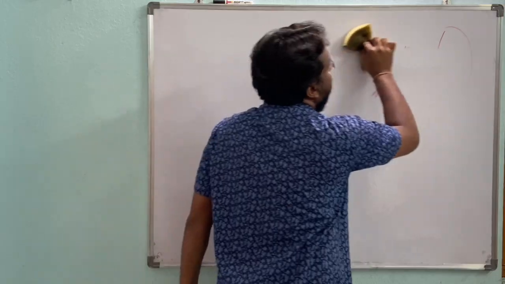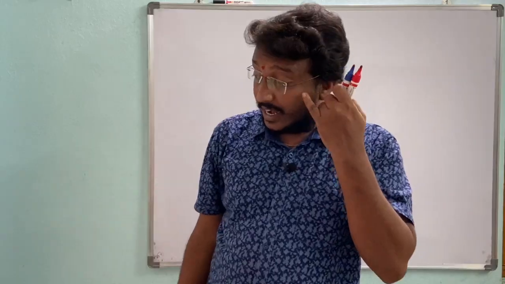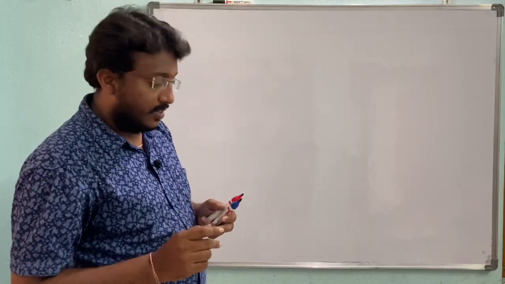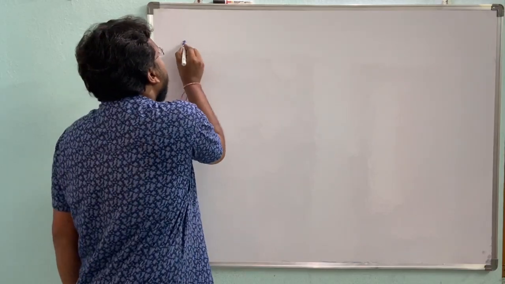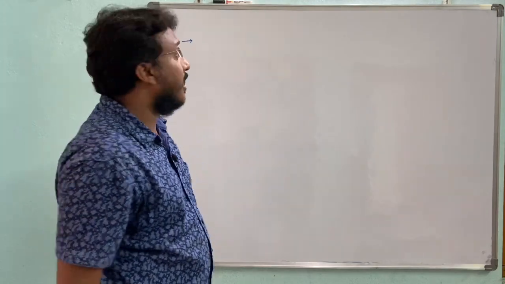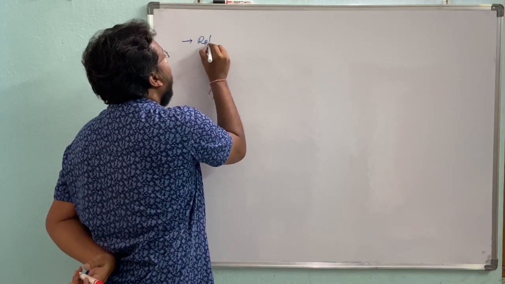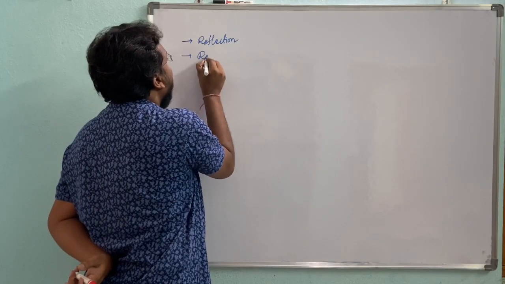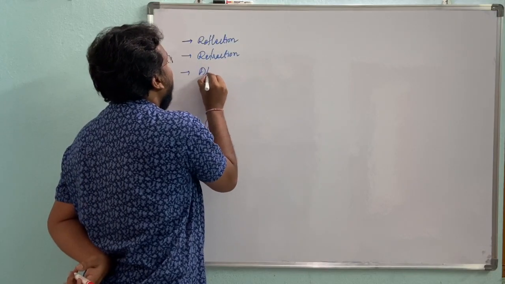And here, when light energy, when a ray of light falls on any surface, three situations may take place. One is reflection, either refraction, or absorption.